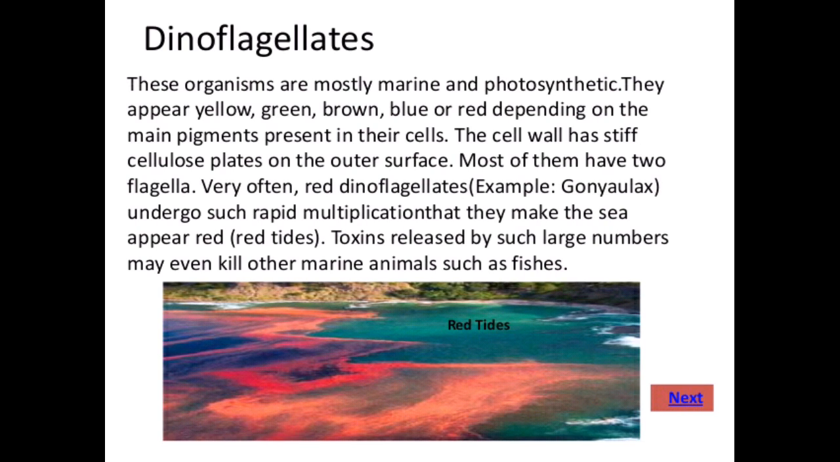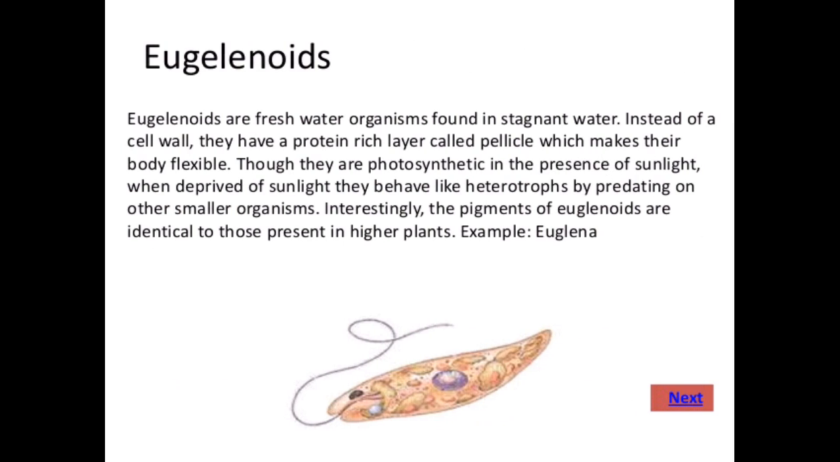Dinoflagellates. These organisms are mostly marine and photosynthetic. They appear yellow, green, brown, blue or red depending on the main pigments present in their cells. The cell wall has stiff cellulose plates on the outer surface. Most of them have 2 flagella. Very often red dinoflagellates undergo such rapid multiplication that they make the sea appear red, that is the red tides. Toxins released by such large numbers may even kill other marine animals such as fishes.